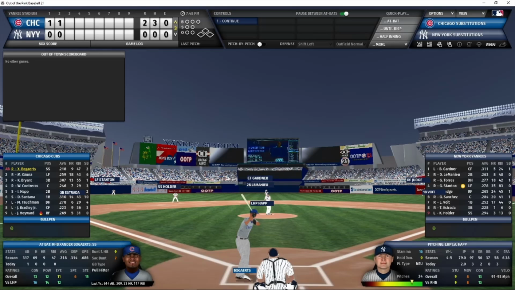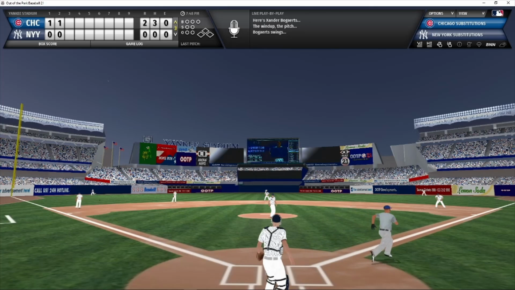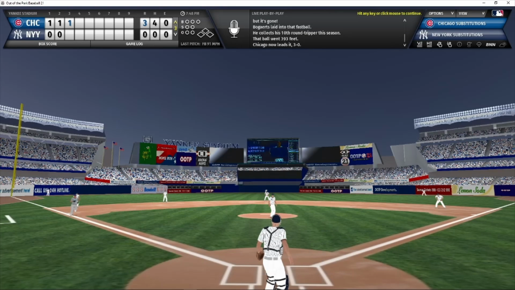Bogarts leading off against Happ in the top of the 3rd inning. First pitch to Bogarts, and he knocks the snot out of that one. That's going to be deep to left field, and it is gone. Bogarts gets home run number 10, 393 feet to left field, and the Cubs are up now 3-0.